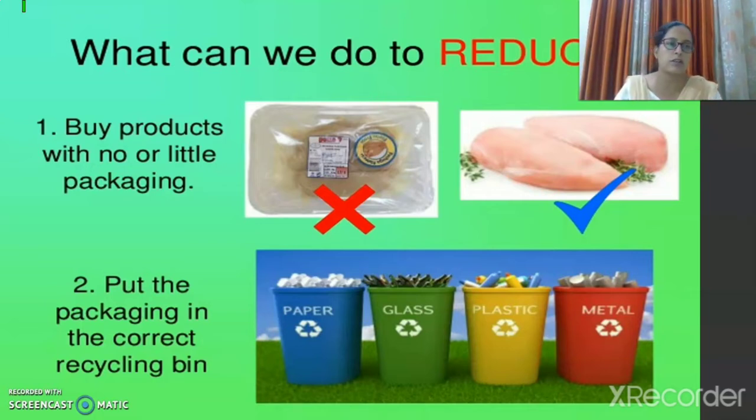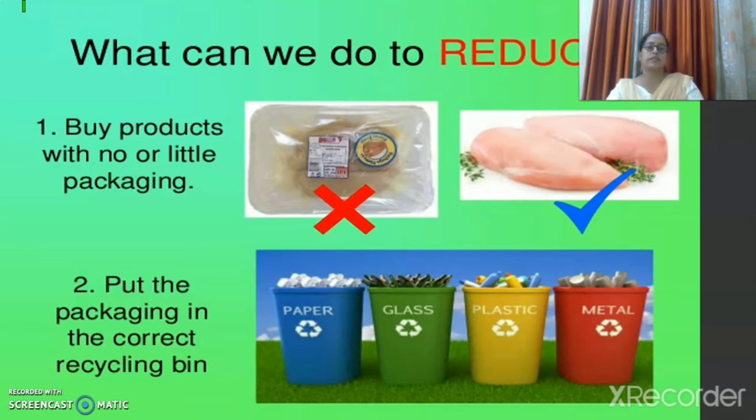So this is also one of the great things, that we should use the things which have less packaging. Right now you have seen a lot of people are going with their own bags instead of taking the poly bags. So this is how we can reduce the use of poly bags. Then put the packaging in the correct recycle bin. So if you have bought the things, then you have to choose the correct bin to recycle it, right?